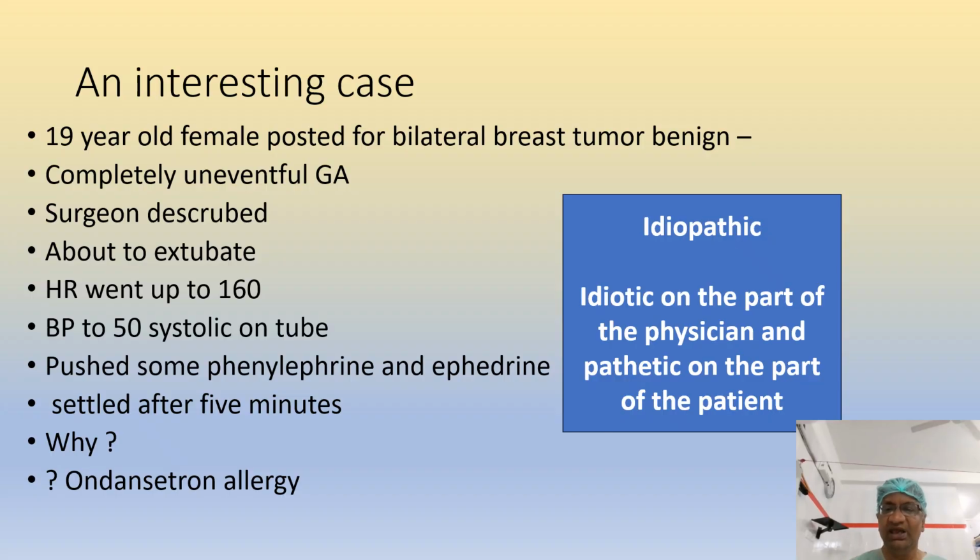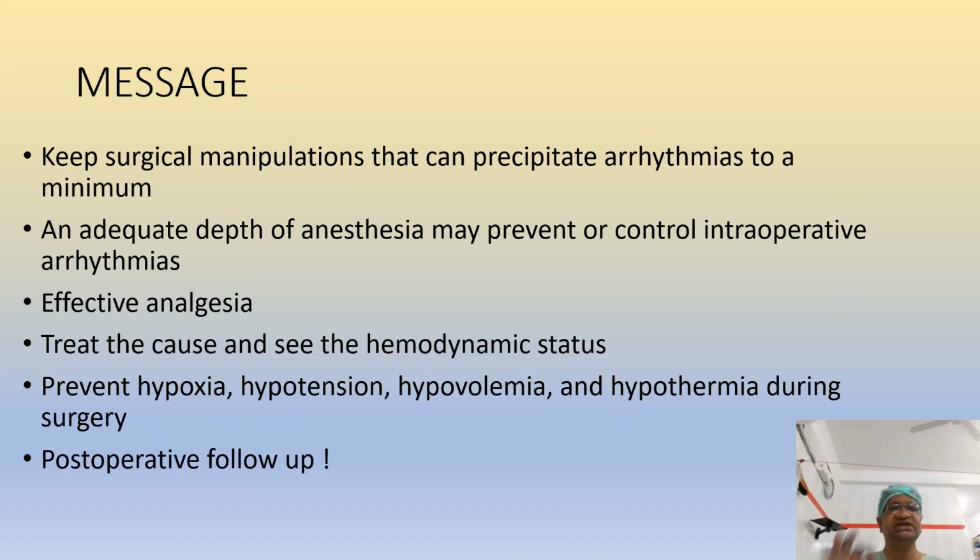My physician used to tell, idiopathic is only idiotic on the part of the physician and pathetic on the part of the patient. What is the message I want to give? Keep surgical manipulation at minimum and give good deep anesthesia, good analgesia. Treat the cause and see the hemodynamic status. Prevent hypoxia, hypotension, hypovolemia, hypothermia during surgery. This is very important. Many times we see this, whether it is AVNRT or AVRT and all, just give normal fluids, put some ephedrine. Many times the rhythm will disappear.